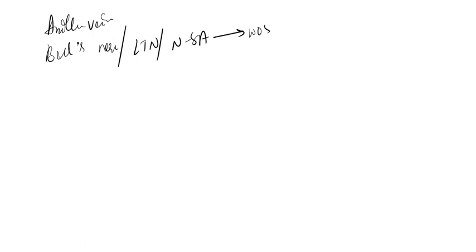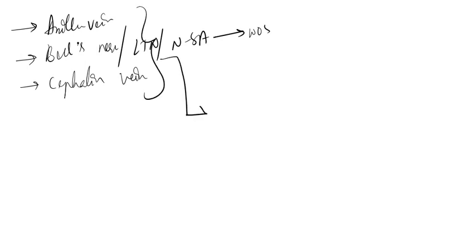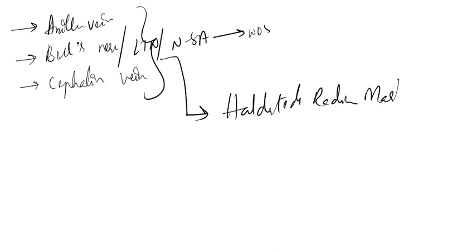Okay, so if we spare the axillary vein, the Bell's nerve or long thoracic nerve, and also the cephalic vein, so if we spare all these three structures in the mastectomy surgery, then that type of mastectomy is called Halstead's radical mastectomy, right? Very, very important mastectomy.